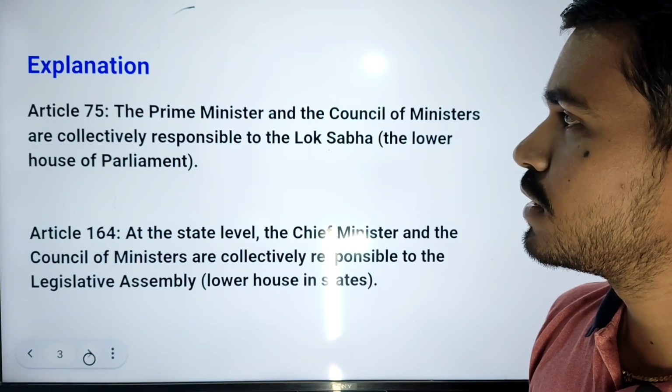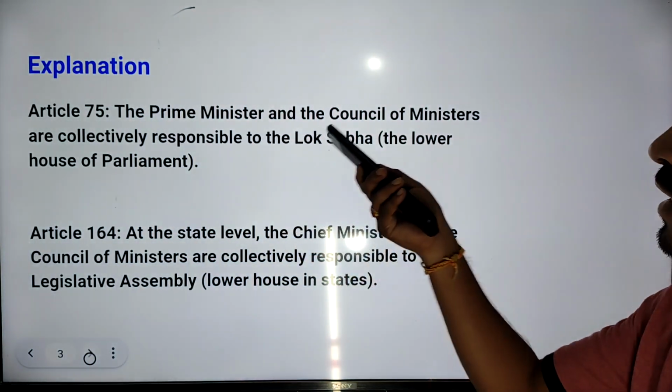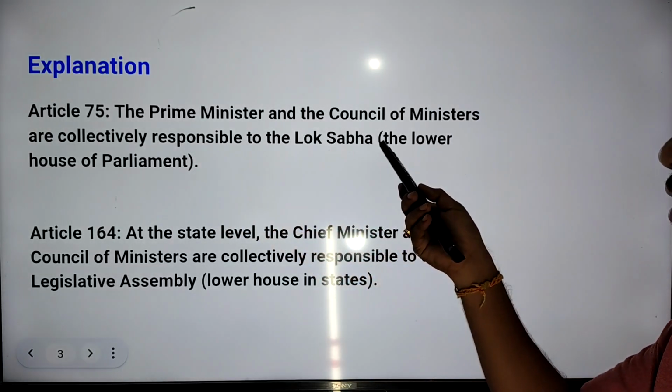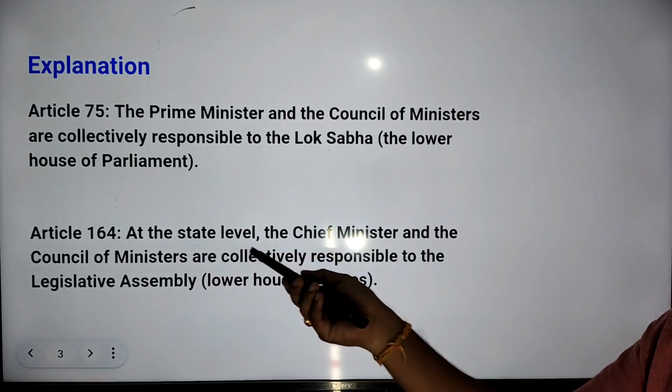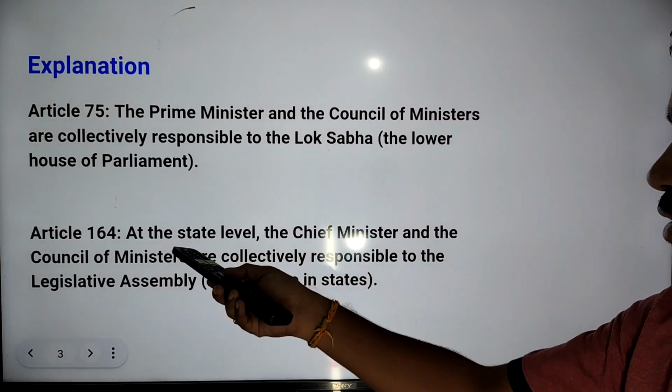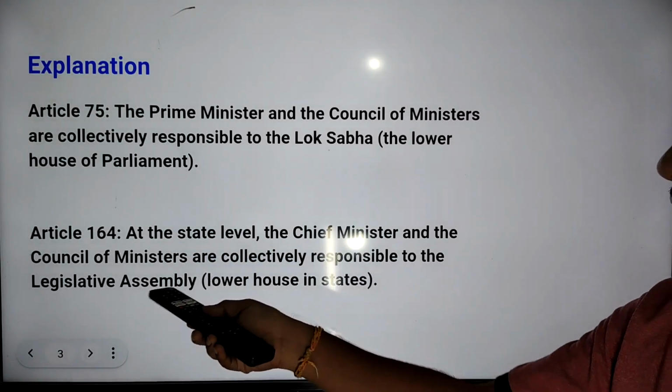If you see the explanation, Article 75, the Prime Minister and the Council of Ministers are collectively responsible to the Lok Sabha. Article 164, at the state level, the Chief Minister and the Council of Ministers are collectively responsible to the Legislative Assembly.